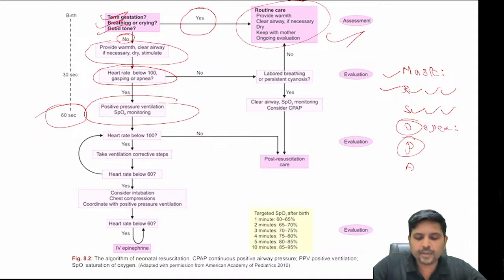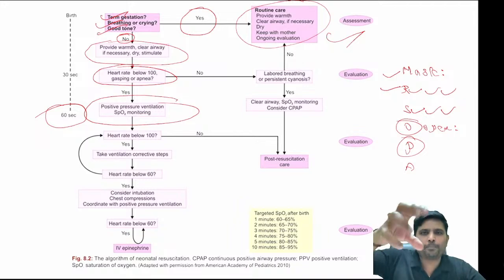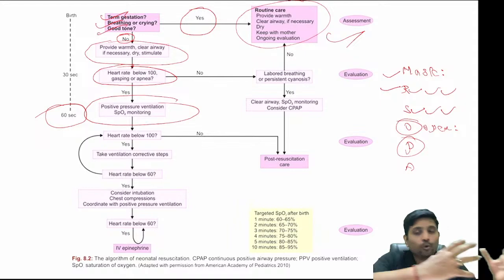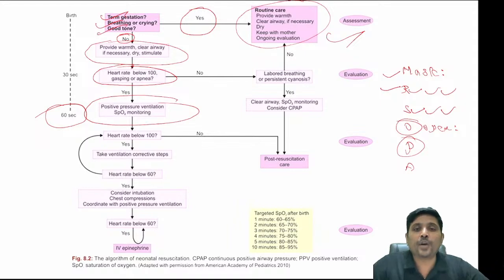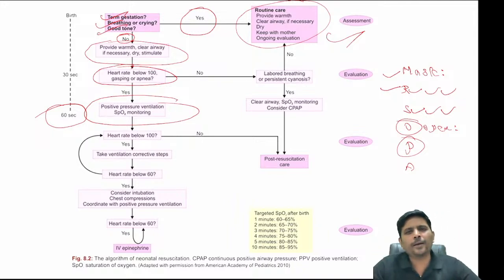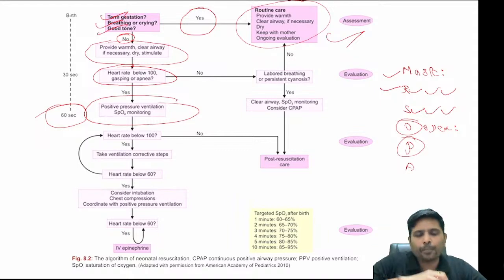And then P, what does it mean? You need to give adequate pressure. It doesn't mean that, since it is a small baby, I need to handle the baby gently and so should not press the ambu bag adequately. It is not so. You need to give a proper pressure over the ambu bag. So P stands for pressure.